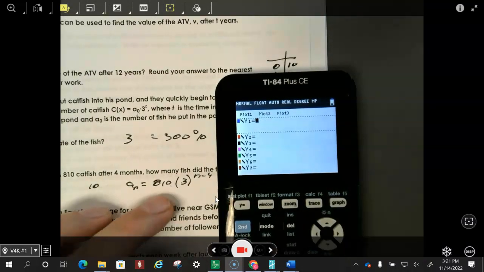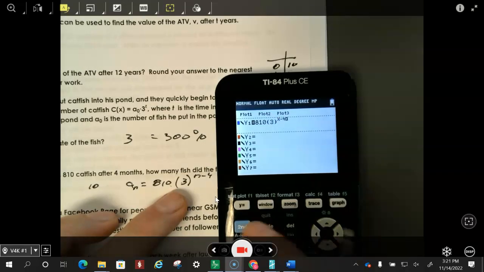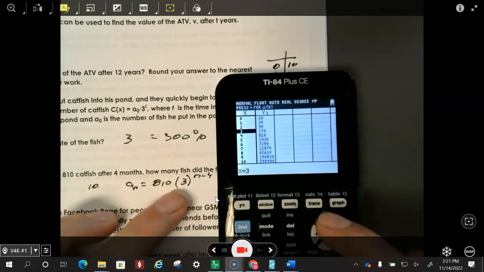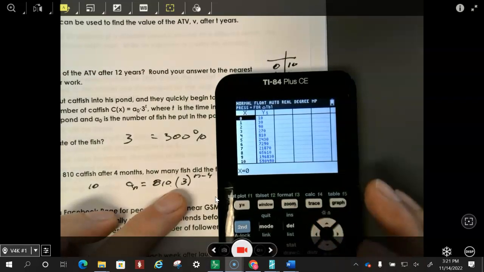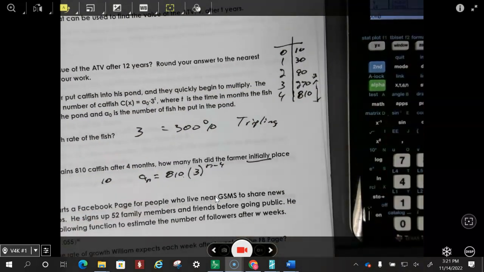So let me clear this out. It's going to be 810, parentheses 3, and you can do the same thing on your Desmos graphing calculator. Raise it to the power of N minus 4, and I'll make it into a table. Then you can see there's my 4th, which is 810. There's the 3rd one, there's the 2nd one, there's that one, and you go all the way back to 0, and you can see we get 10. So either way you do it, you're going to get 10.